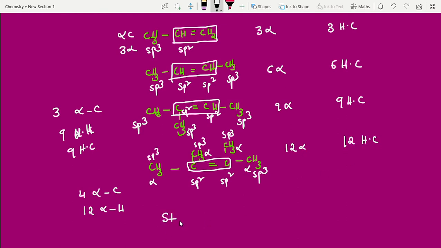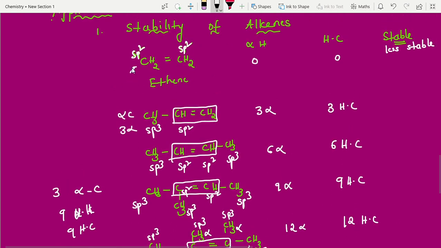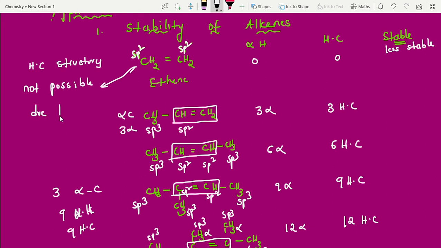Now write down the stability order. Sometimes they will ask questions like: among the following, in which case are hyperconjugation structures not possible? Hyperconjugation structures are not possible in the case of ethene. These are all frequently asked questions in competitive exams. I have made all of this. Please make a note: hyperconjugation structures are not possible due to no alpha carbon. Both conditions must be satisfied, then only.